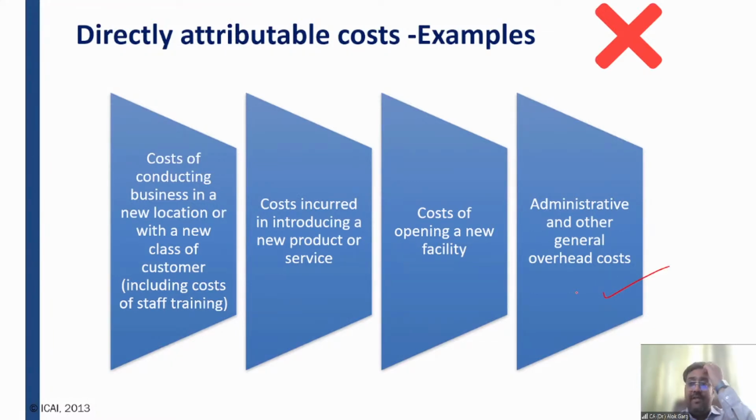For example, audit fees. Audit fees is mandatory. Audit is mandatory for the entire company. So the general overhead cost or administrative cost should not be included as a directly attributable cost, right? So these are the examples of costs which are not covered as a cost of the asset, right? Like advertisement cost, promotion cost, administrative and other general overhead cost, right? Cost of conducting business in a new location. So these costs will not form part of your cost of asset, right?